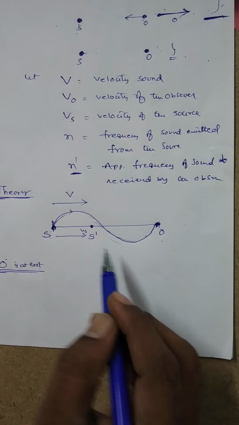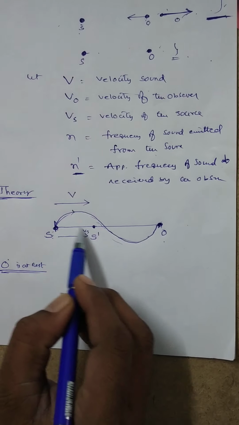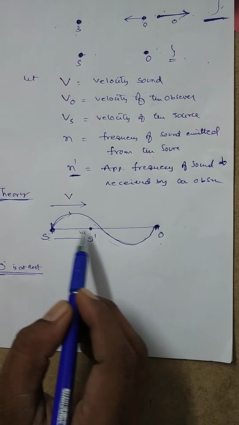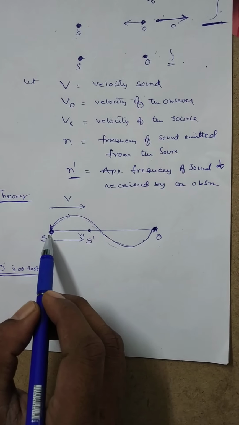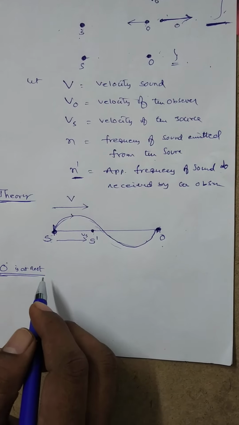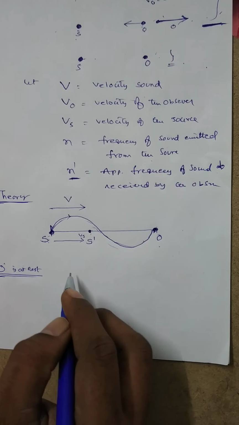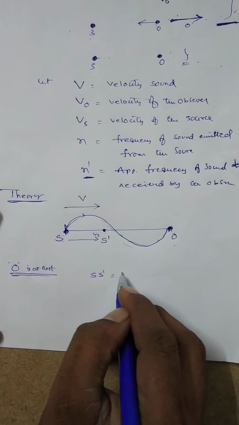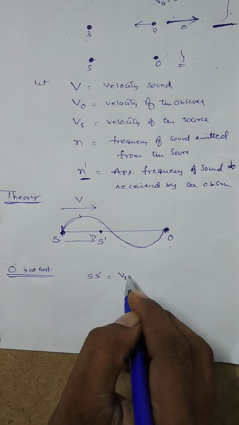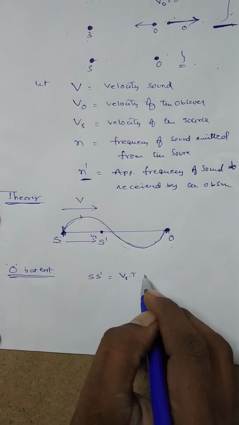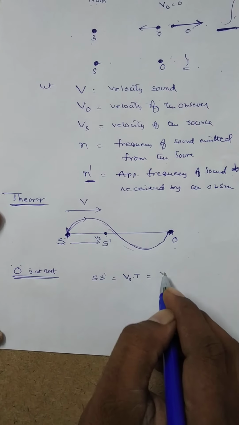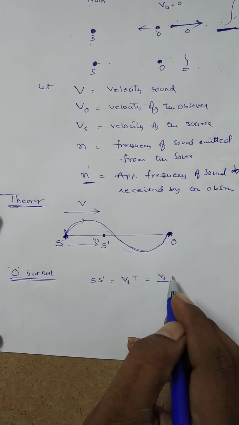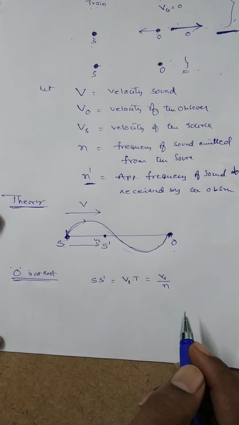In the same time, the source is also moving from S to S dash, because the velocity of sound is more than the velocity of the source. Now the distance traveled by the source in this time is S dash. Distance is equal to velocity into time, so the velocity of the source Vs into capital T. That is Vs by n, since capital T is equal to 1 by n, the reciprocal of frequency.